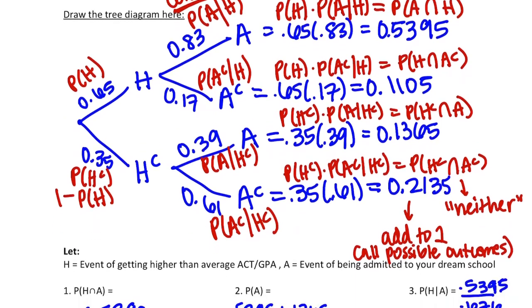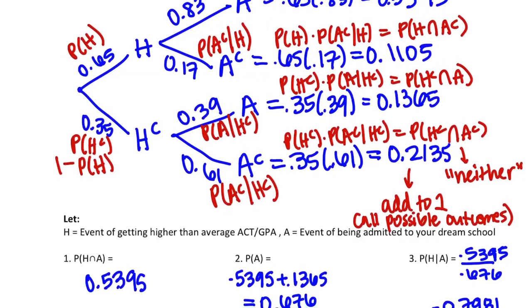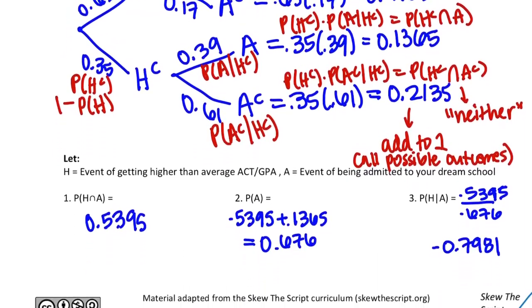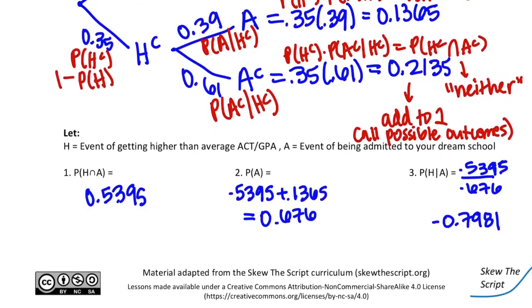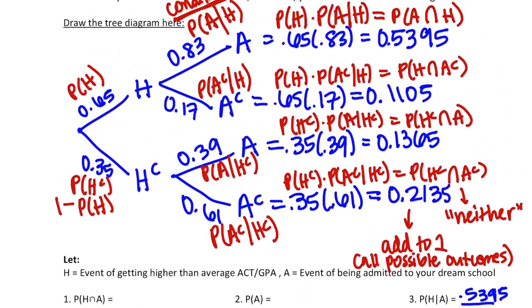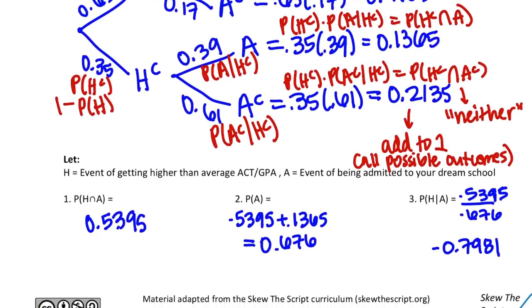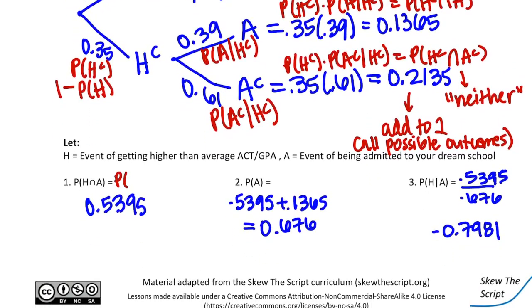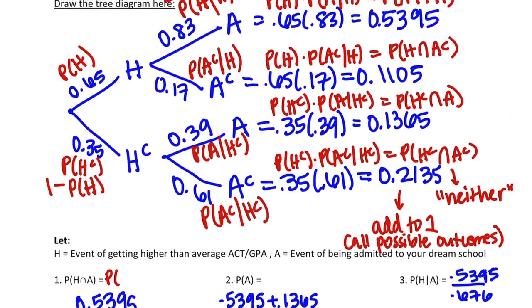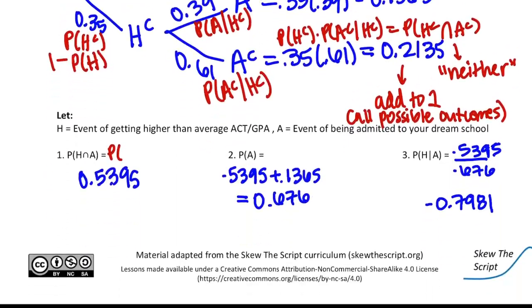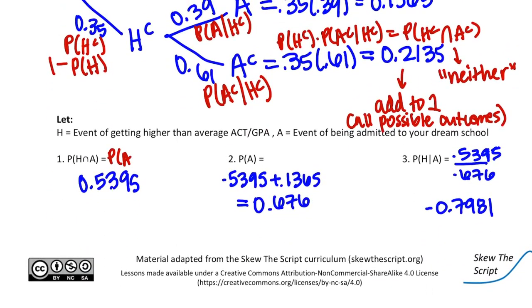Okay, so if we come down here and look at these questions, we have number 1, find P of H and A. And I wrote A and H, but they're the same thing. And so that was just that number from the top of my table. So again, we got that by doing P of A times P of H given A. Oh, I wrote it backwards again.